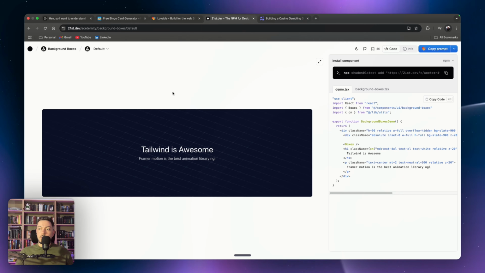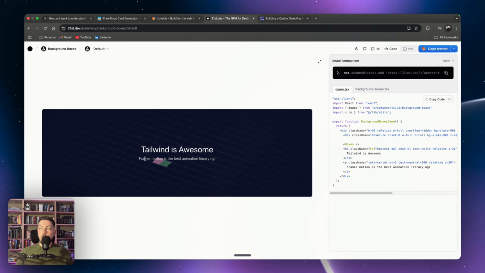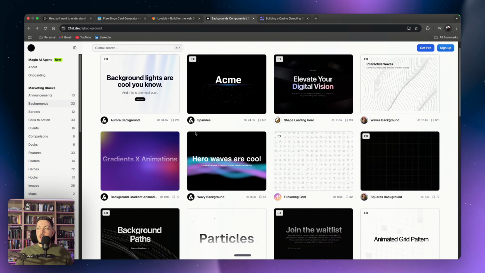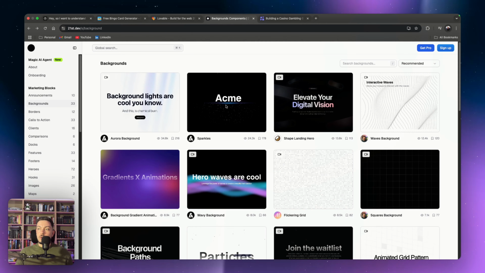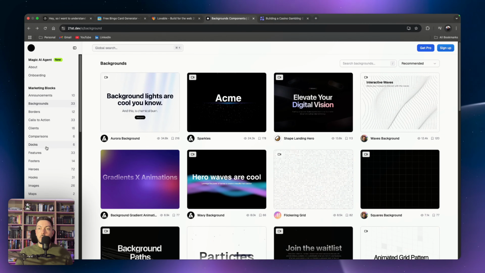So I'm coming to 21st.dev and I've got this Tailwind update. If you've never used 21st.dev, it's basically a UI component library that's completely free, and you can just copy the prompt from all of these items. I'll go back here. You can see there's a bunch of different items that you can integrate from a user interface perspective into your builds.